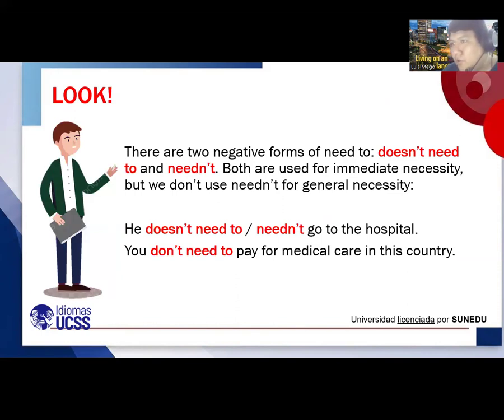Maybe this is something new, or maybe it is not new, but there are two negative forms of need to. Normally we say doesn't need to, don't need to. I need help. No, no, no. I don't need help. She needs help. She doesn't need help. I need to go. I don't need to go. Normally, that is okay. However, some people say needn't. Needn't is the negative. It's possible to use.